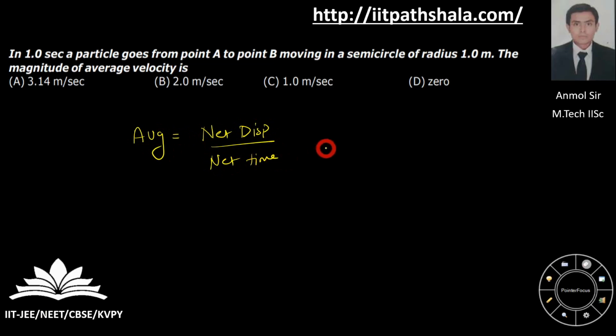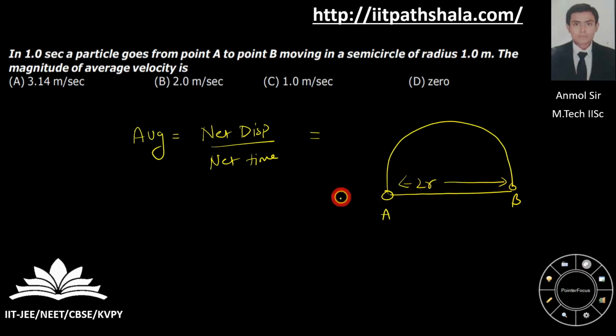Nothing fancy about it. Because you are moving in a semicircular path from A to B, the net displacement is nothing but the straight line joining both of them, which is 2r. And the net time given is 1 second.